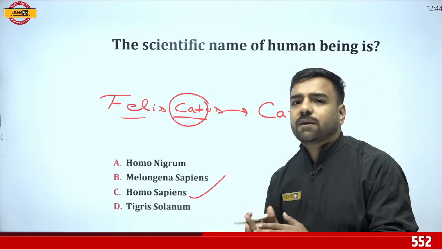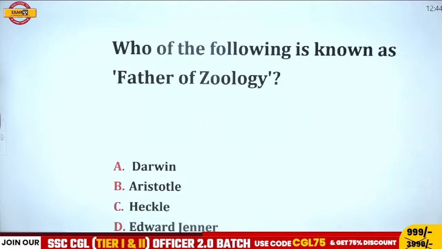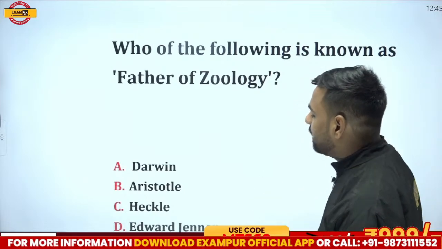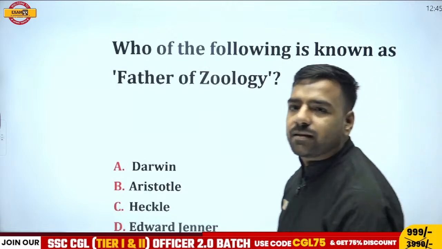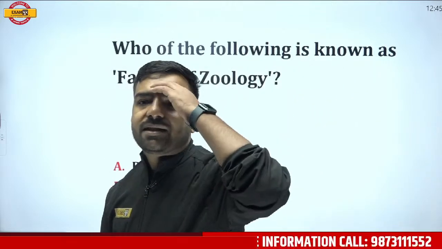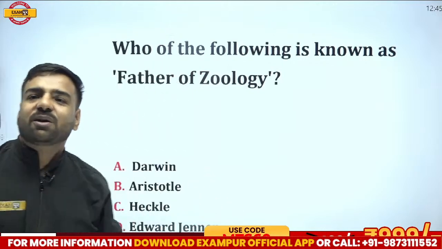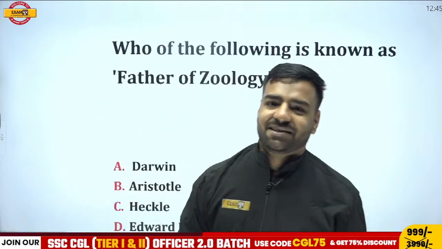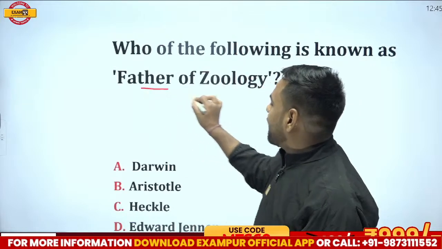Okay, so let's move forward with the next question here. Which of the following is known as father of zoology? Is it Darwin? Is it Aristotle? Is it Haeckel? Or is it Edward Jenner? So what will be the correct answer? Homo sapiens is the correct answer, Shubham. Obviously, Homo sapiens is the correct answer, but I was talking about cat, no Shubham? So for the cat, we are going to have Felis catus as the correct answer. Okay. So what was the question? The question was father of zoology.